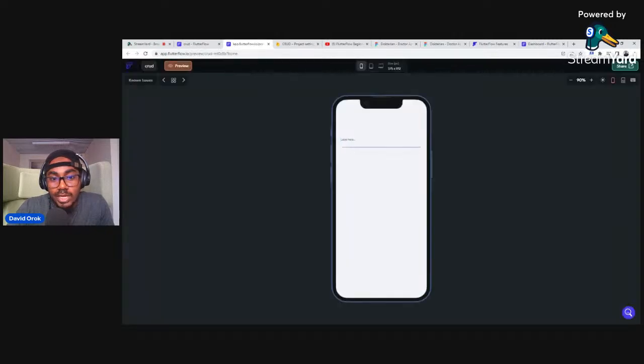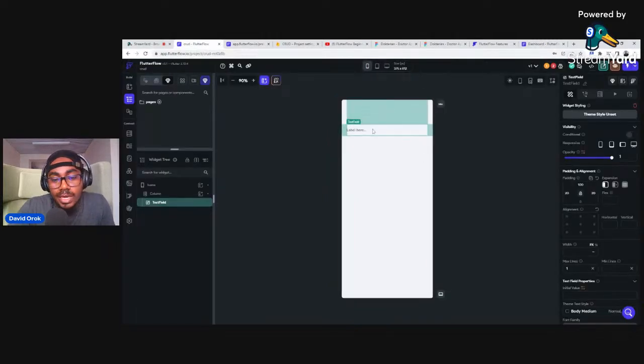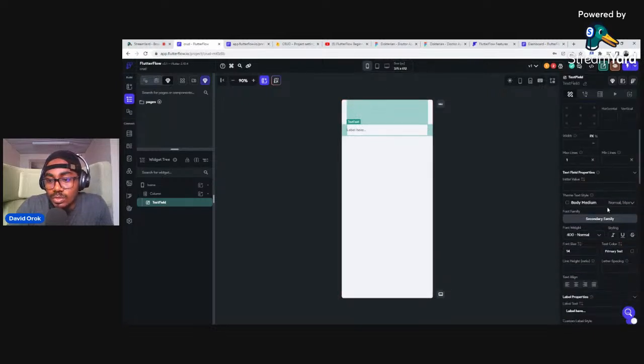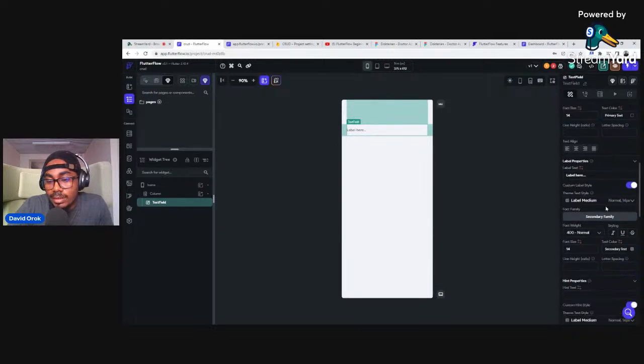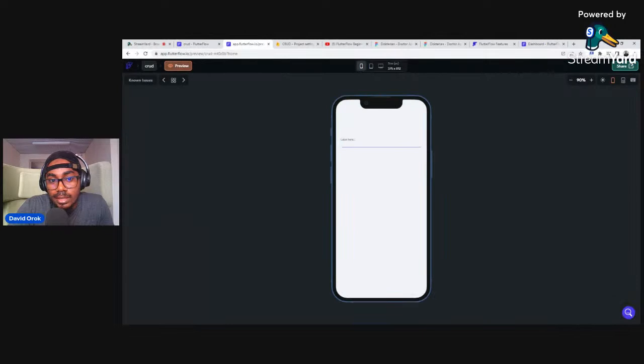This is what we have just added, the text field. Of course, it allows me to type. Great. So let's go back to this text field. Now I don't want my text field to look like this. I want it to have some sort of outline around it. How do you do that? I would just scroll down. First of all, there's this thing called label text, such that when I want to type, it's there giving me an idea of what I should put.